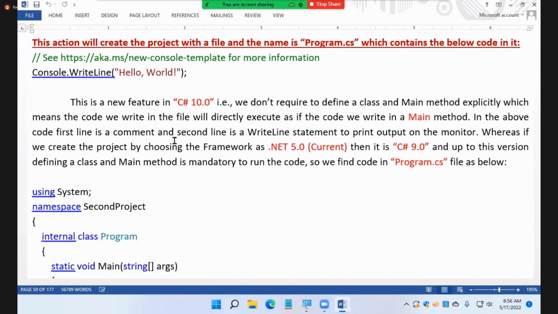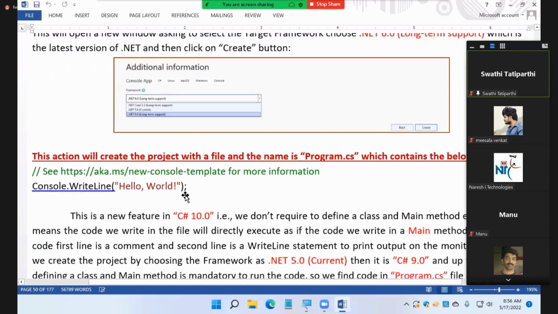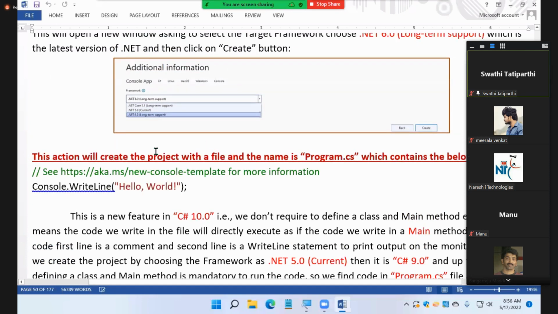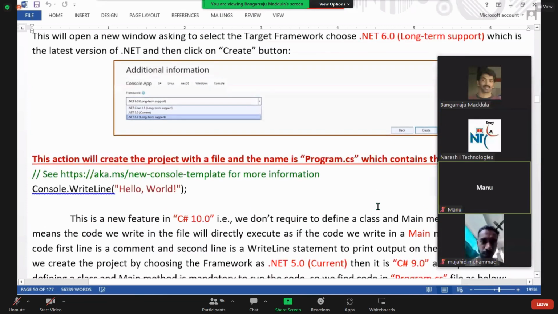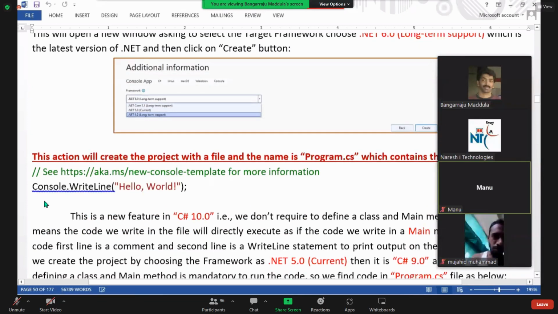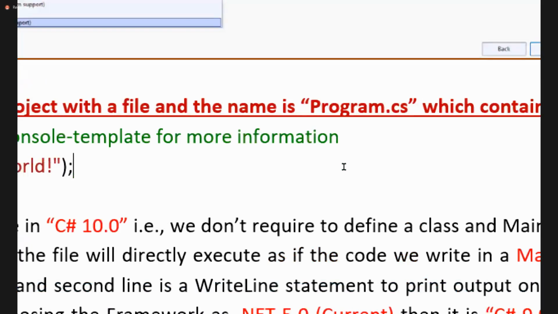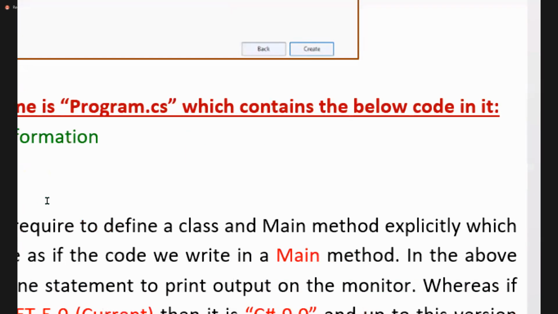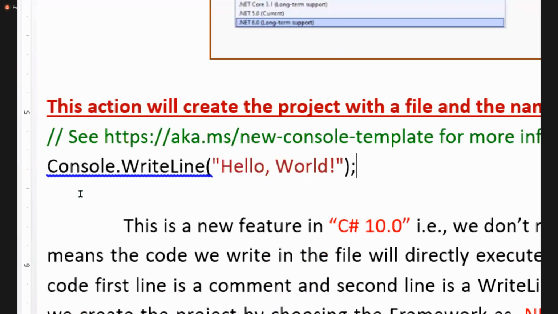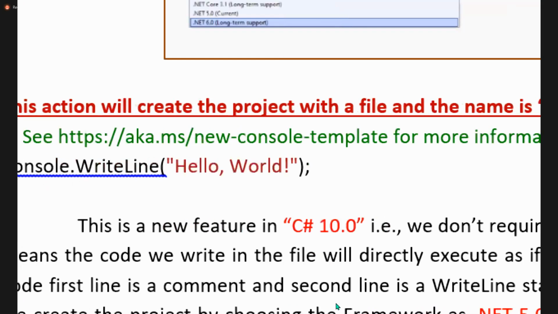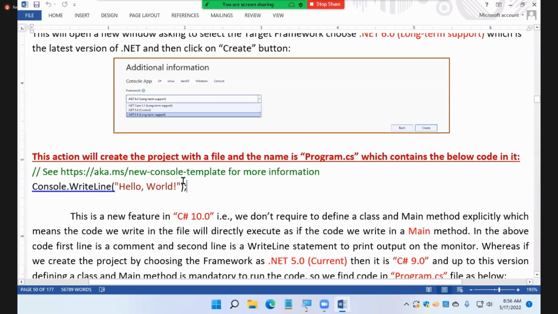When you go for selecting .NET 6, this action will create the project with a file named Program.cs, which contains the below code. And guys, there is an article here, there is a link. All of you, if you click on the link, it will show you the features of C# 10. It's a Microsoft link.